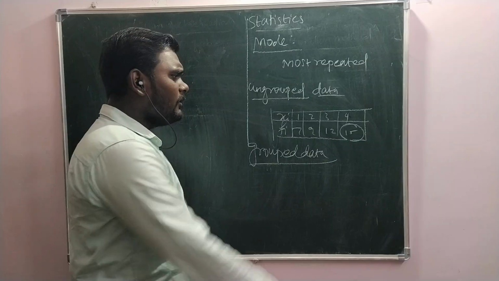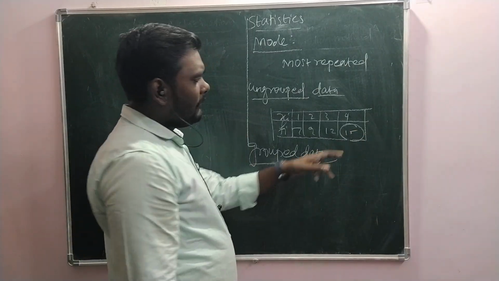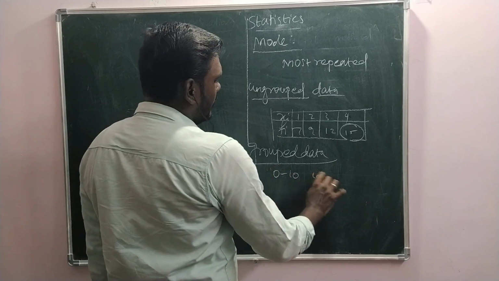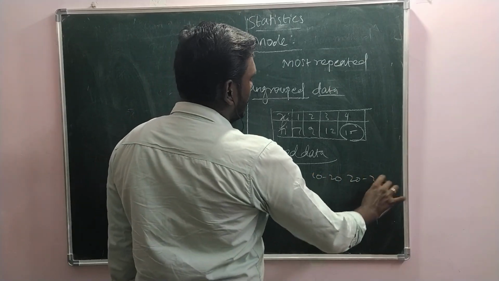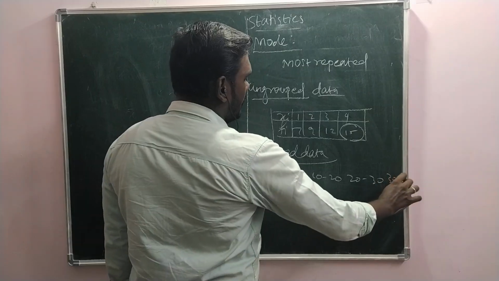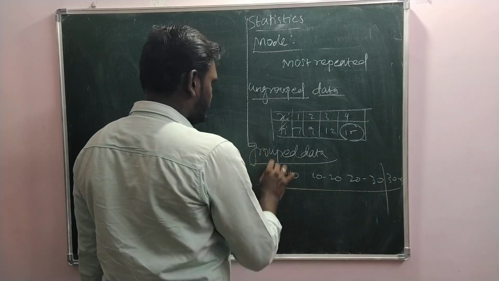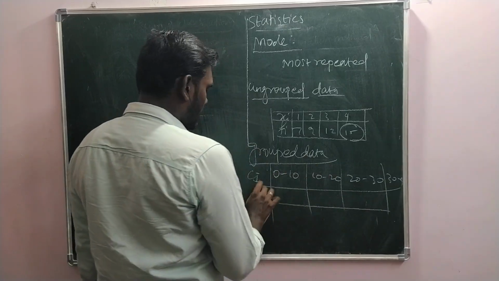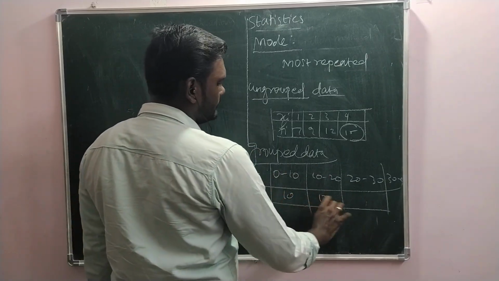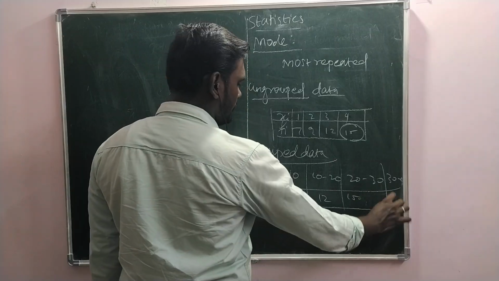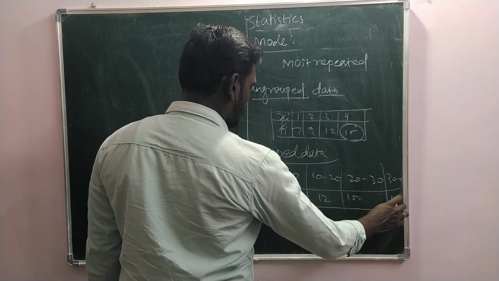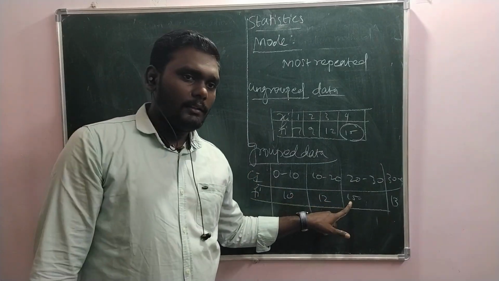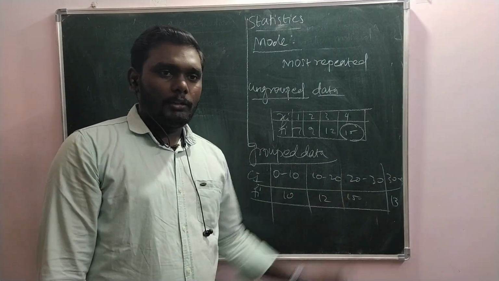For instance, 0 to 10, 10 to 20, 20 to 30, or let it be 30 to 40, like that. These are the class intervals, and then we have the frequency. Here the highest frequency is in the class interval 20 to 30.